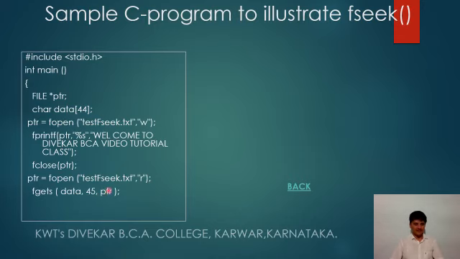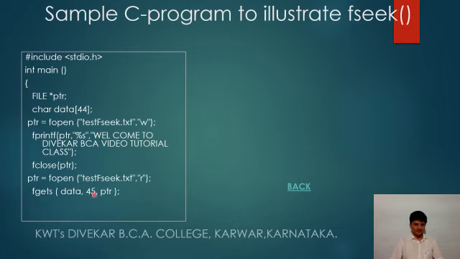As the file is opened, the file pointer is pointing to the very first character of the file data.